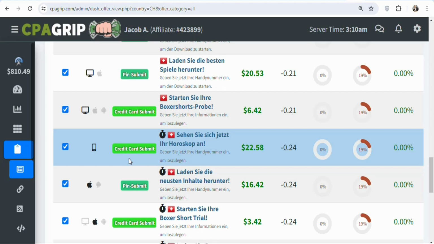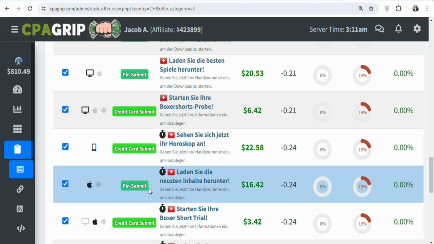So what I usually do is promote the pin submit, since it is very easy for our potential visitors to enter their details and then get access to the offer. So I usually promote offers like this.